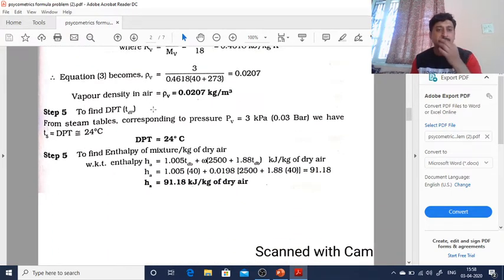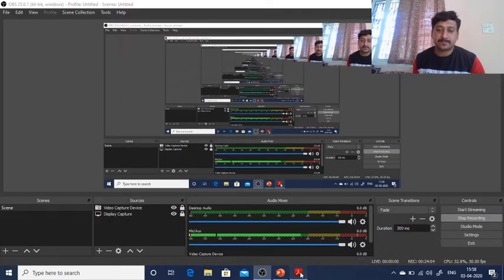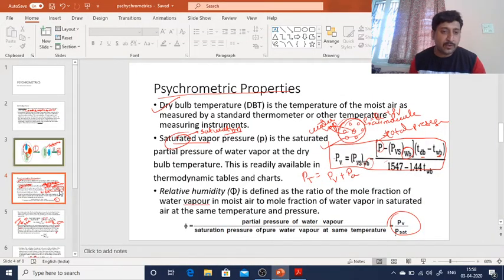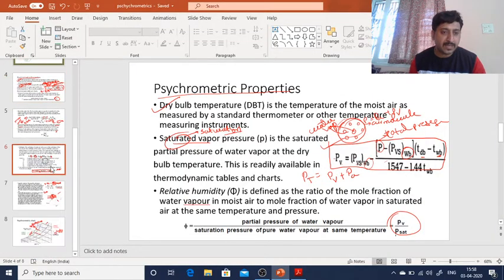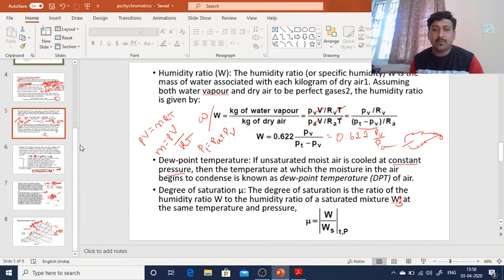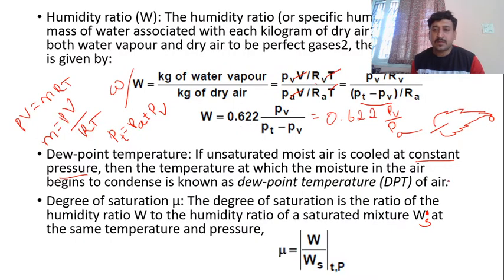Okay, to find DPT, what is the dew point temperature? Corresponding to the vapor pressure, what is the temperature? That becomes the dew point temperature. Always remember, if you want to find the dew point temperature, it will always correspond to the vapor pressure.